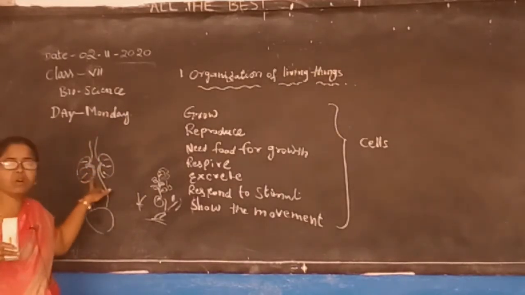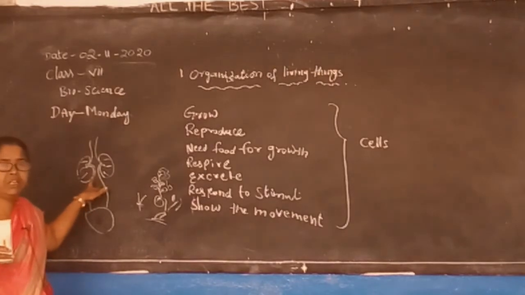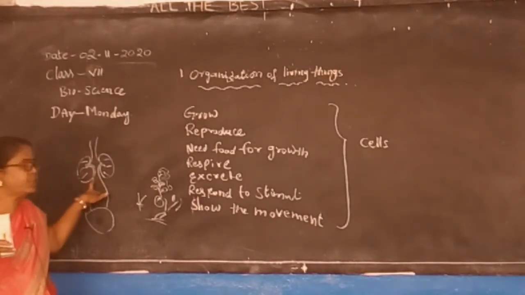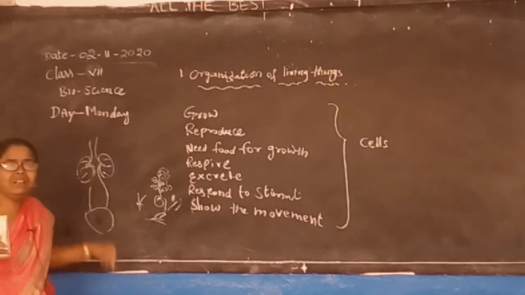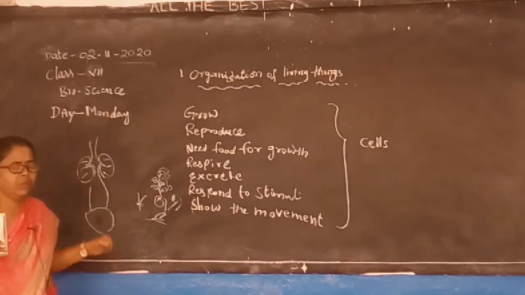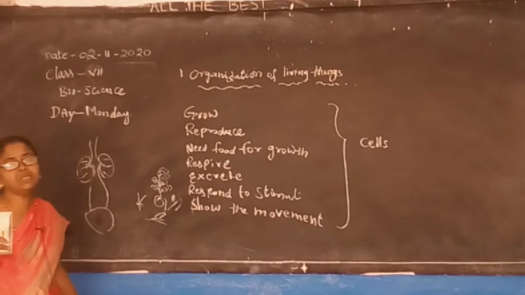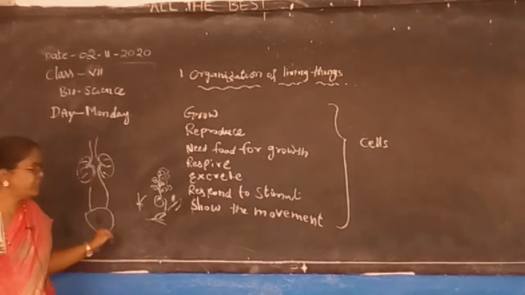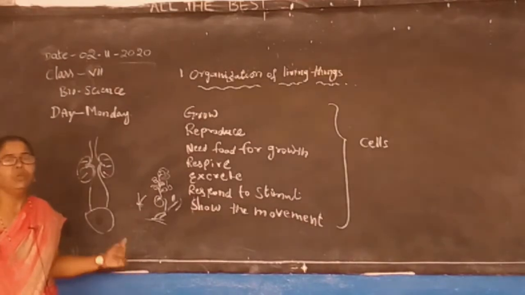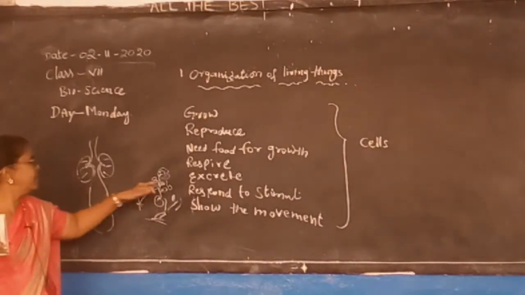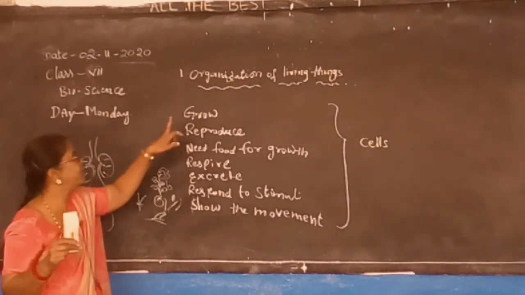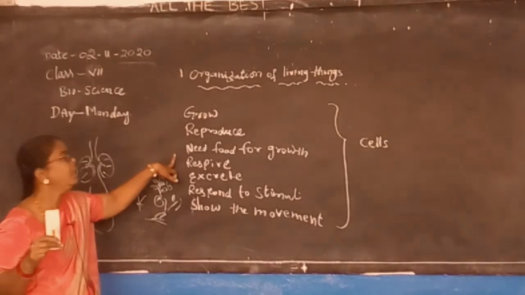And this waste water is excreted water, which forms a toxic. It contains waste like uric acid or nitrogenous waste. Like that, the waste becomes urine and sweat. So excretion is necessary. These are all the main points of this lesson, organization of living things.